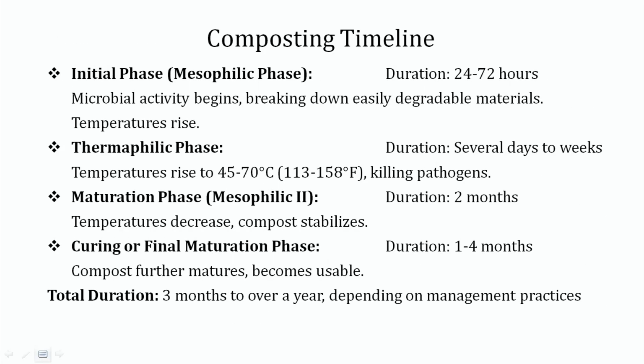Composting timeline, if we talk about it as a whole: the initial phase, the mesophilic phase, lasts around 25 to 72 hours. The thermophilic phase takes several days to weeks, and the maturation phase, which we can also call mesophilic phase 2, takes around 2 months, and the curing or final maturation phase lasts around 1 to 4 months. So in total we can say 3 months to over a year, depending upon the management practices, the material utilized and the conditions that prevail, to make our compost in mature and usable form for our field.